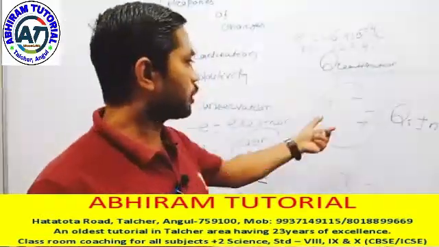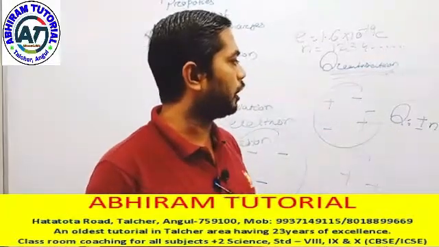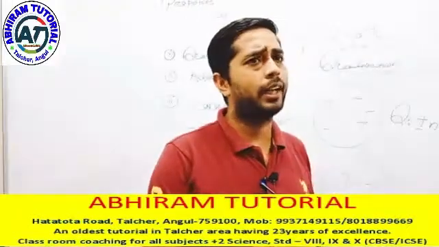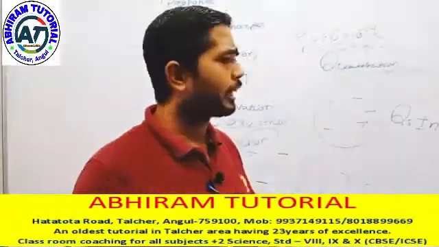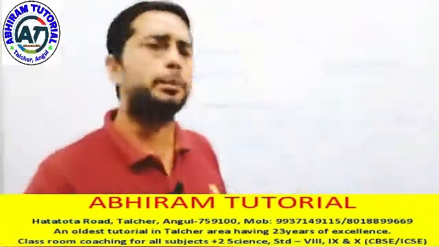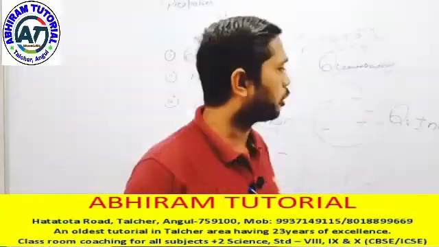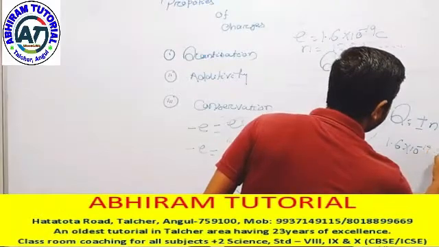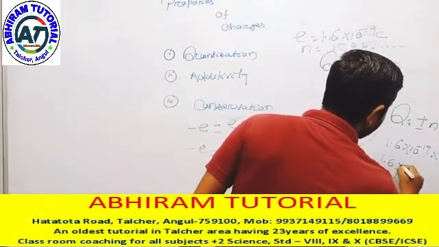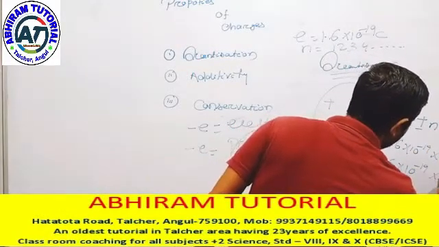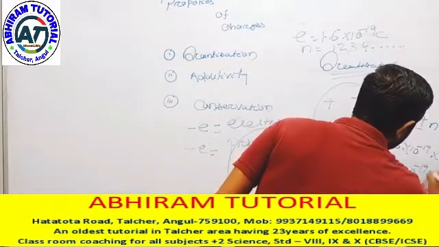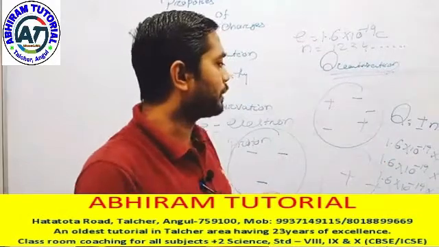That means total charge equals plus or minus n e. When we calculate the total charge of a body in case of quantization, it is always a multiple of the charge of the electron.